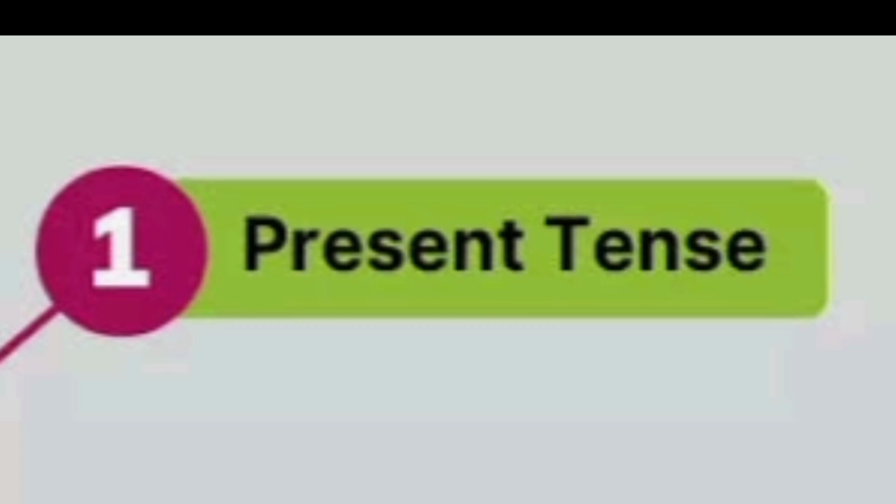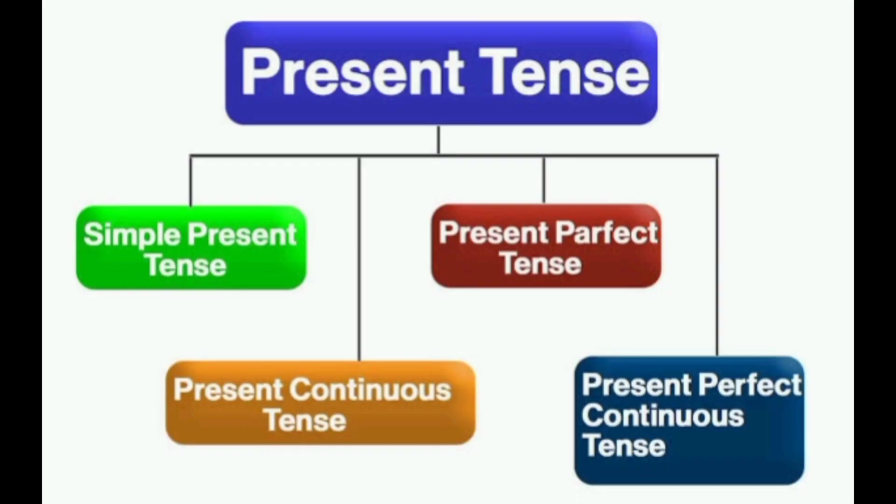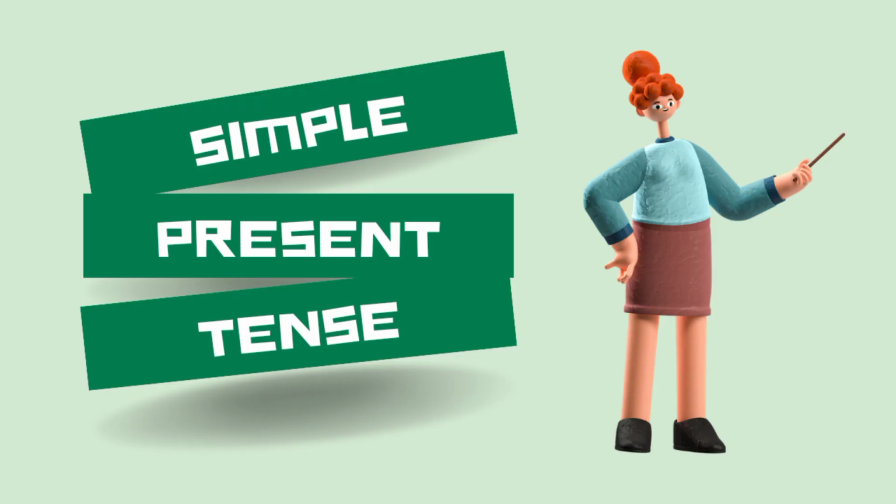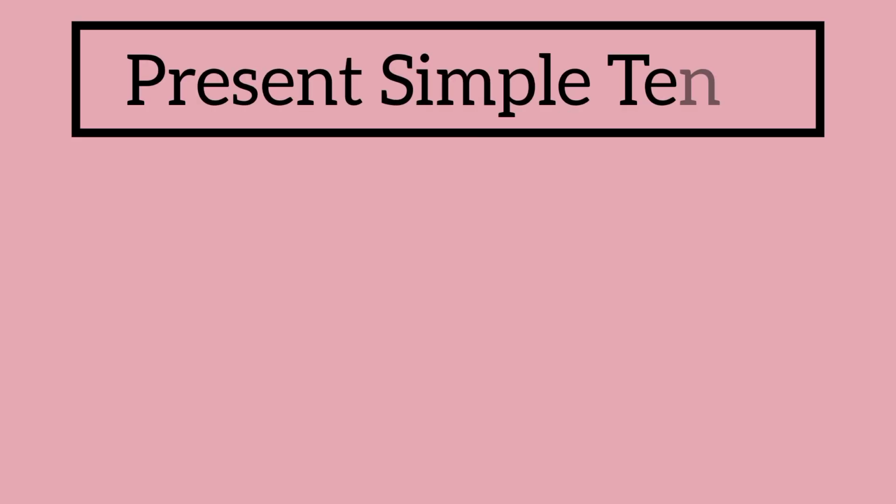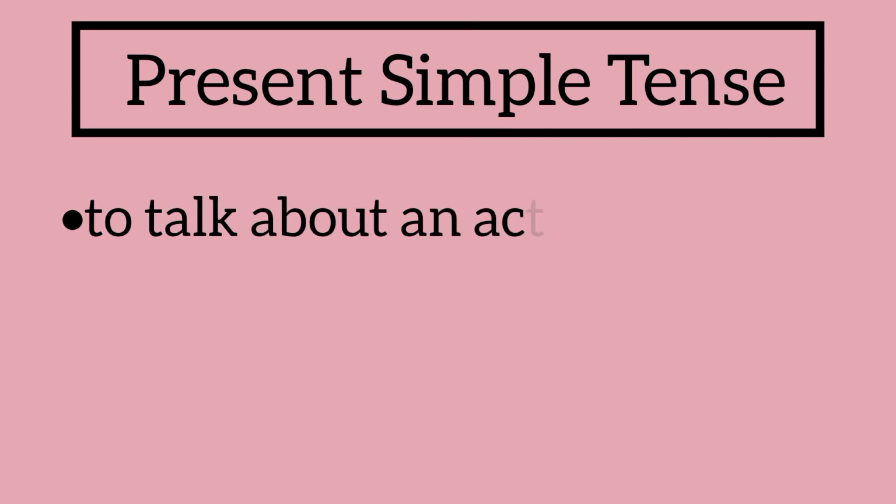Function of present tense is to identify the situation or event in present time. This moment right now is a present time. Now, present tense is further classified into simple present tense, present perfect tense, present continuous tense, and present perfect continuous tense. In this video, we are going to look at simple present tense. Now, when do we use simple present tense?